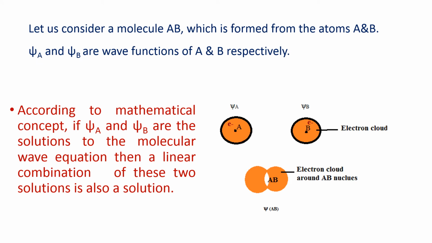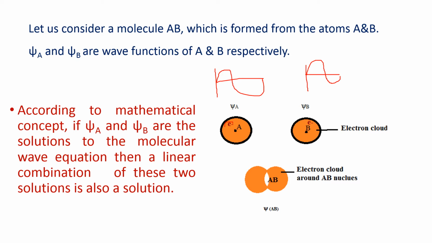Let us consider a molecule AB, which is formed by two atoms A and B, and imagine the wave function of atom A is psi A and the wave function of atom B is psi B. Electron has dual nature, so we consider it as a particle and also as a wave.